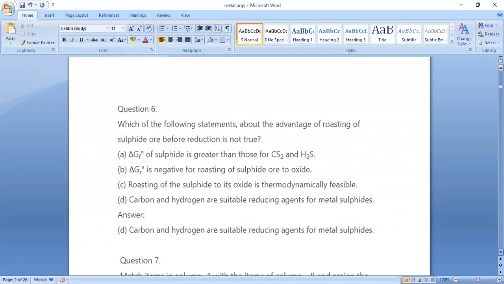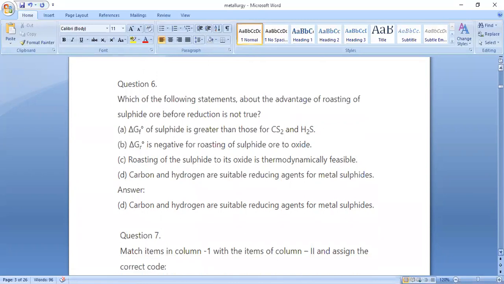So next question number 6. Which of the following statement about the advantage of roasting of sulfide ore before reduction is not true? So option D. Carbon and hydrogen are suitable reducing agents for metal sulfide. So that is the correct answer.